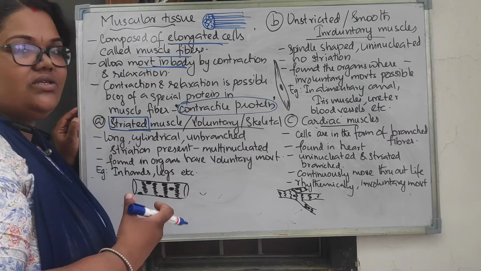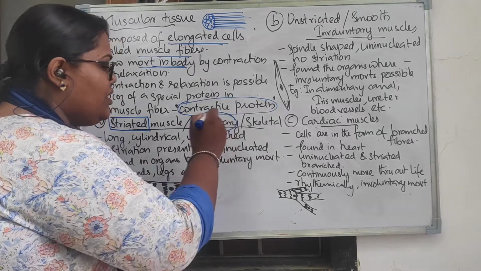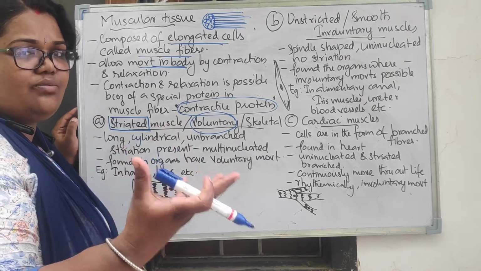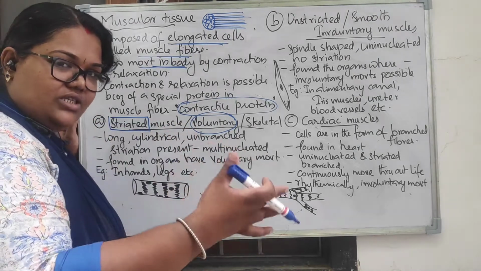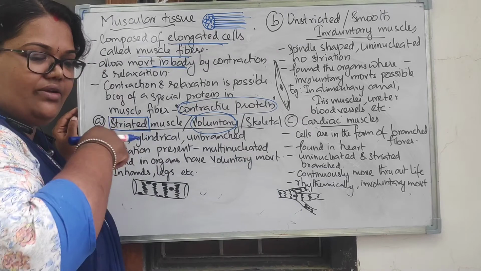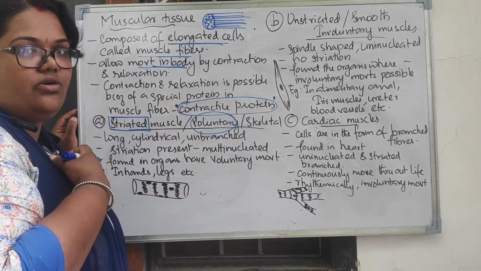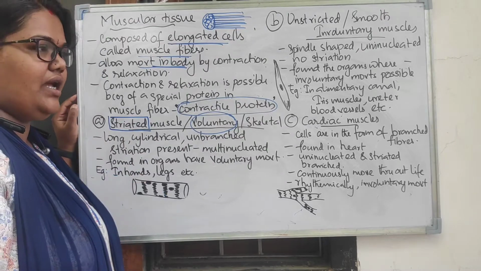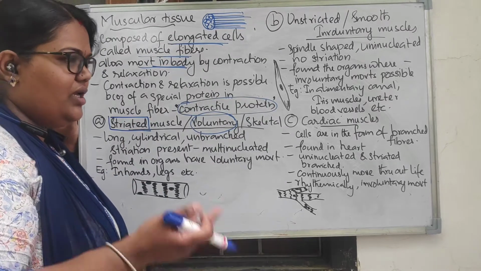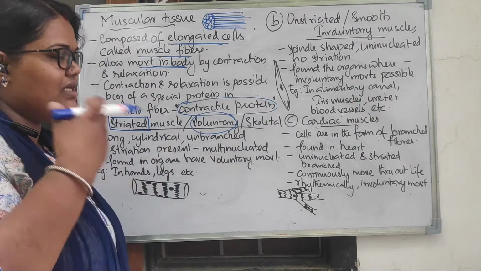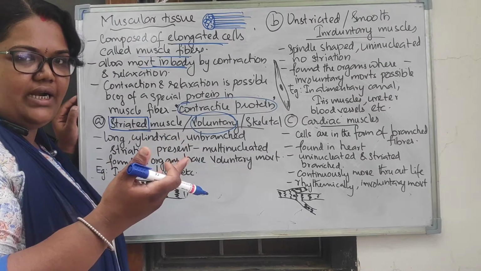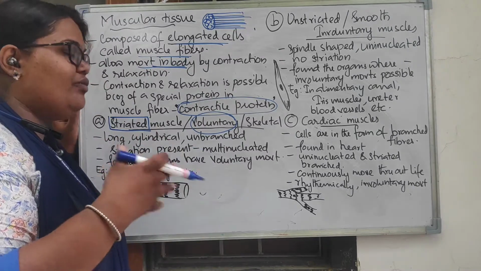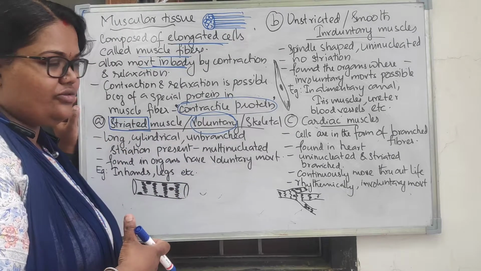Striated muscles are otherwise known as voluntary muscles, क्योंकि ये सारा muscles wherever voluntary actions are possible, that means those actions are under our control. I want to move my hands, it is under control. For example, the heartbeat is not in our control. It will go on like that. Those are called involuntary movements, but voluntary means it is under our control.